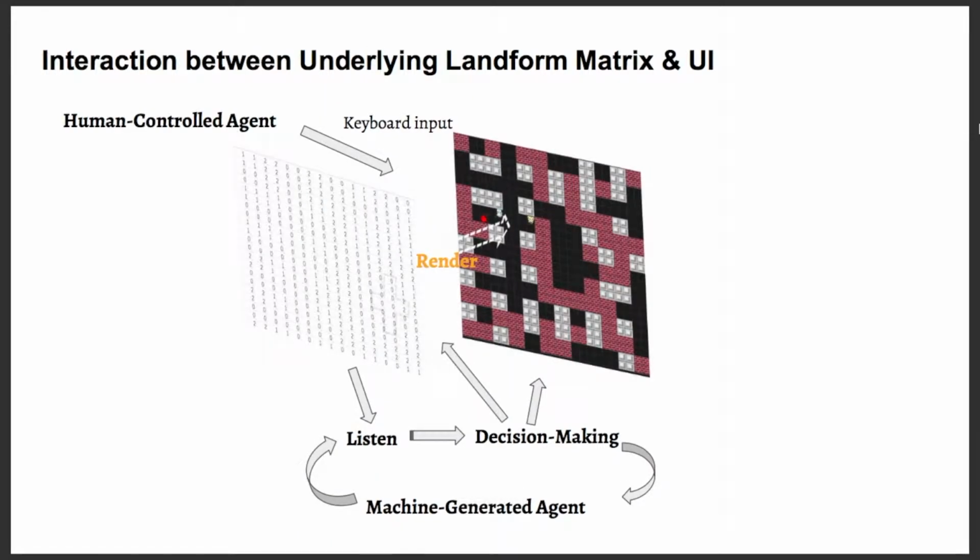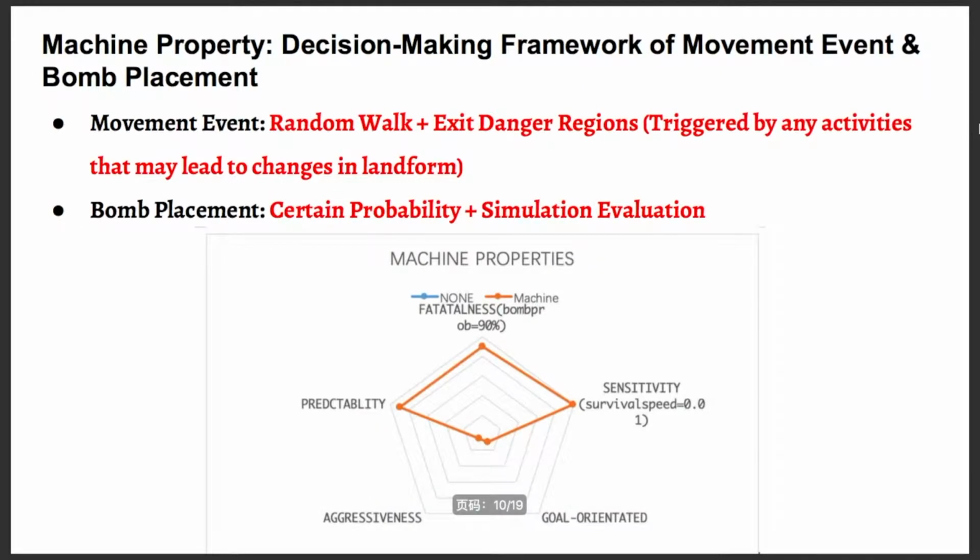Then we decided to handle our location-based game by an underlying landform matrix at the back and a Pygame window at the front. As these two layers intermittently interact with each other, the game page displayed to the user can be the most updated version, and the machine-generated agent can listen to the underlying landform and make intelligent decisions based on that. The decision-making framework for the machine-generated agent consists of 2 parts, movement event and bomb placement.